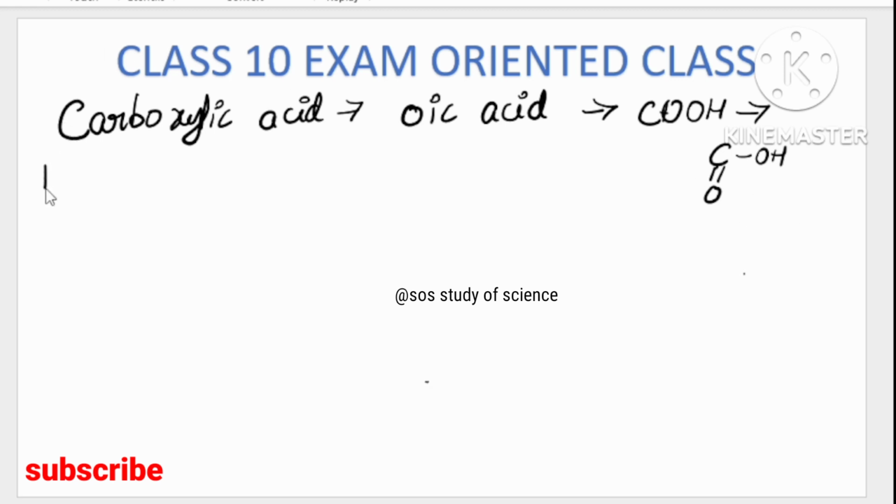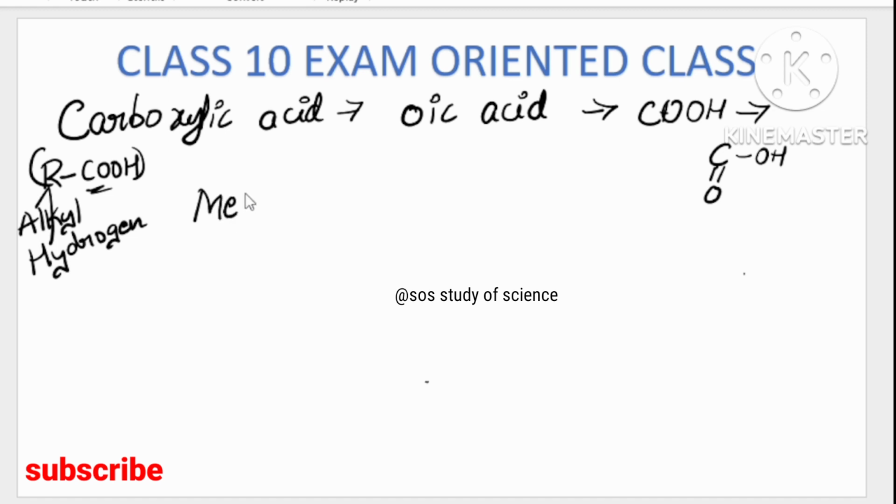What will the general formula be? The general formula is again RCOOH, and same as in aldehyde, R may be alkyl or R may be hydrogen. Why hydrogen? Because carbon is present in the functional group itself. So let us now write the first member. The first member is always again meth. So in methane remove the E and add oic acid, it becomes methanoic acid.